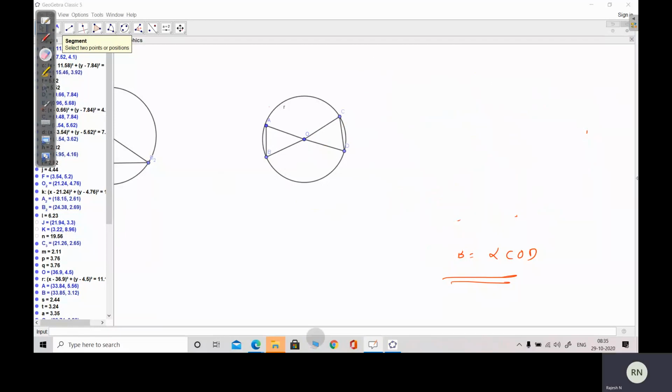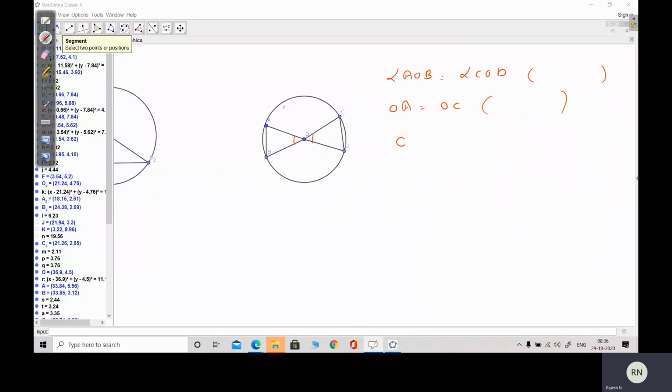If two chords subtend equal angles at the center, you have to show that the chords are equal. So what is given here? Angle AOB is equal to angle COD, by equal angles. And OA is equal to OC. What is the reason?